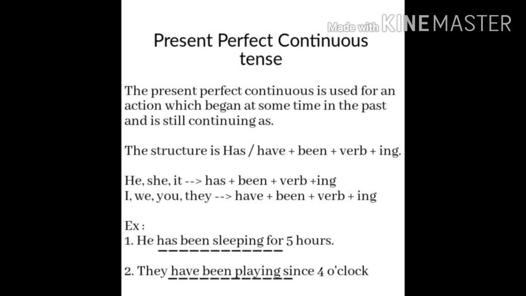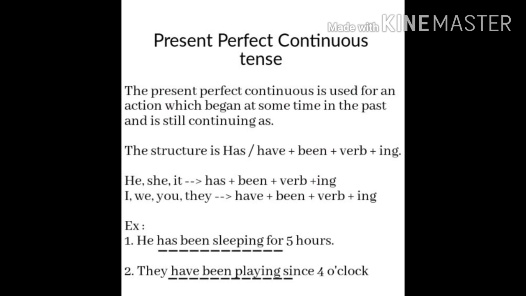The structure is has been or have been plus ing form of the given verb. If a subject contains he, she, it, which is singular form, we must use has been plus ing form of the given verb. If a subject contains I, we, they, you, which is plural form, we must use have been plus ing form of the given verb.